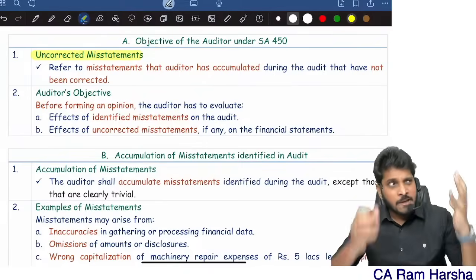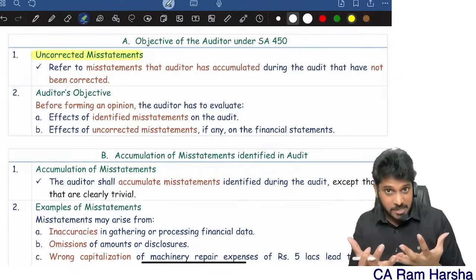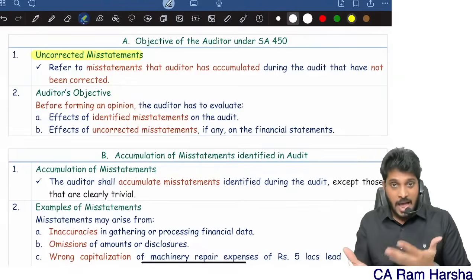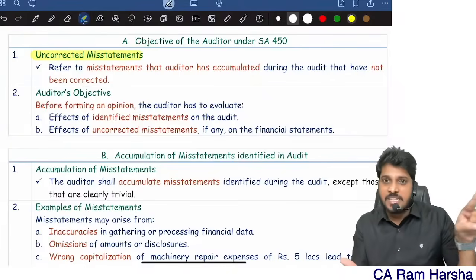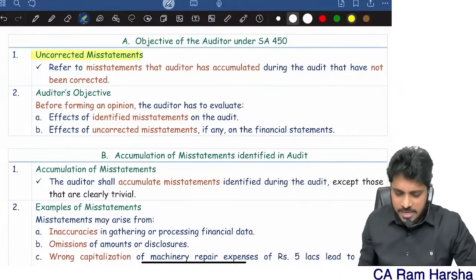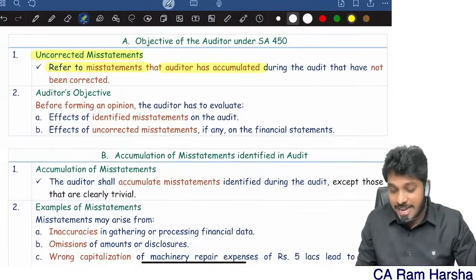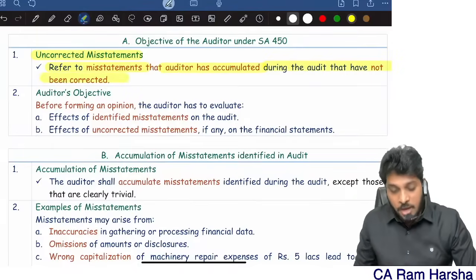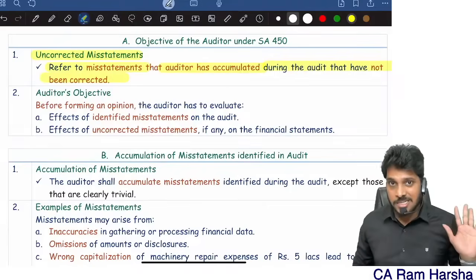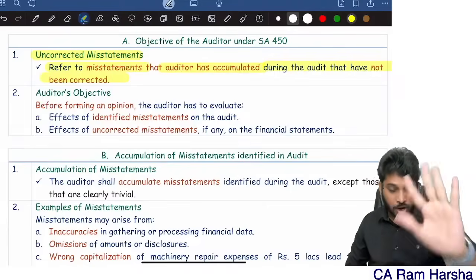Uncorrected means what? We identified a mistake in the audit. We detected it. It's a real mistake, and it is not yet rectified in the financial statements. That's called uncorrected misstatements. Uncorrected misstatements refers to misstatements that the auditor has accumulated during the audit which have not been corrected yet. So the misstatements which are accumulated but not corrected.